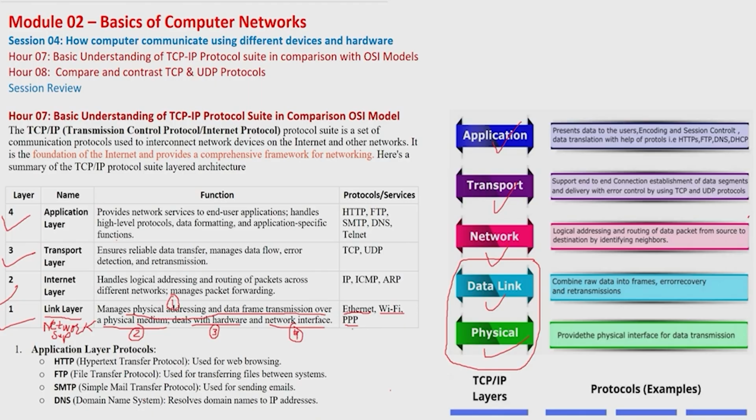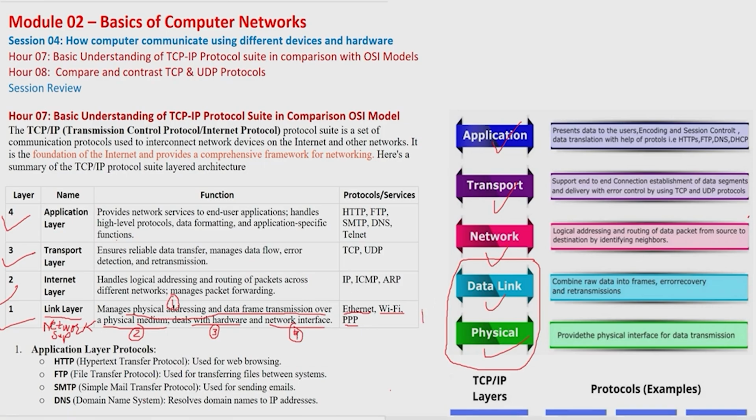So these three technologies, Ethernet, Wi-Fi and PPP, are the link layer technologies. Why? Because they provide the support to the network. If we are not using internal Wi-Fi, Ethernet or PPP, we cannot go to the internet. So these three technologies are supporting us to go to the internet.